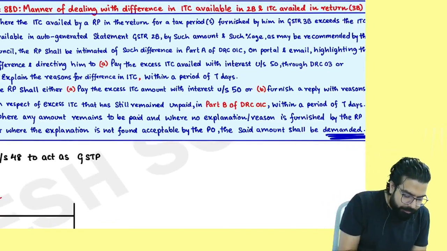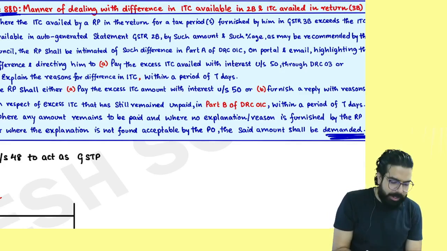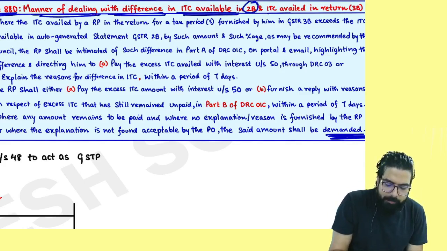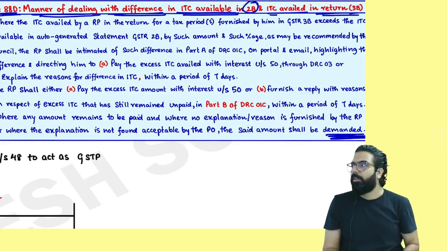Everyone over here, see. Rule number 88D says, manner of dealing with difference in the ITC in GSTR 2B and ITC availed in GSTR 3B.